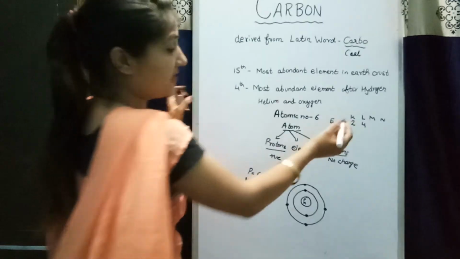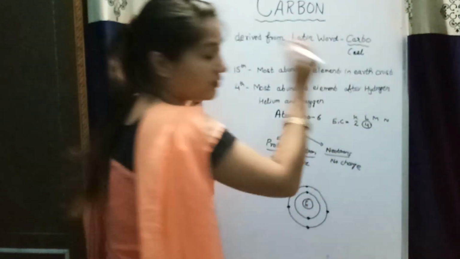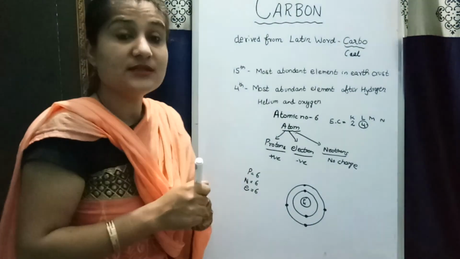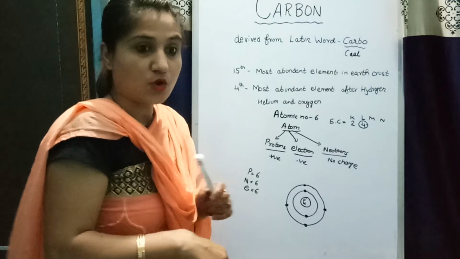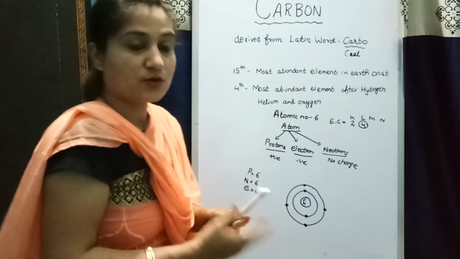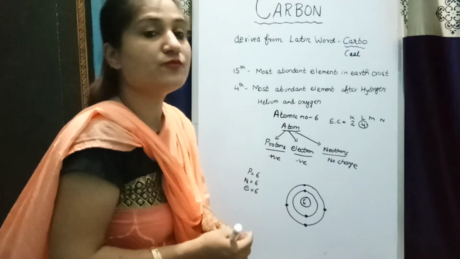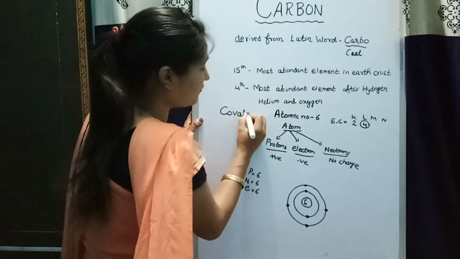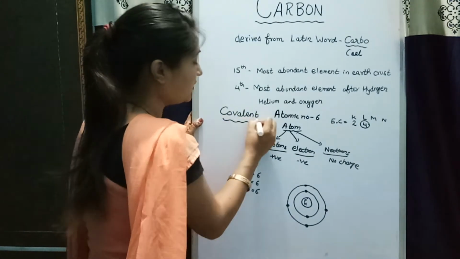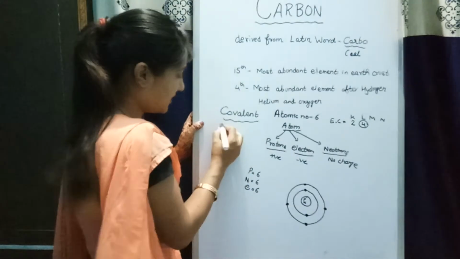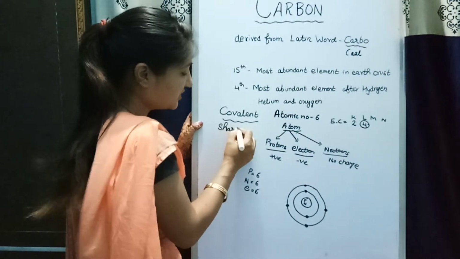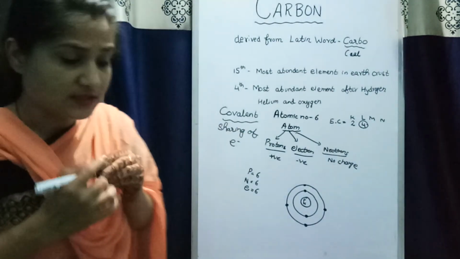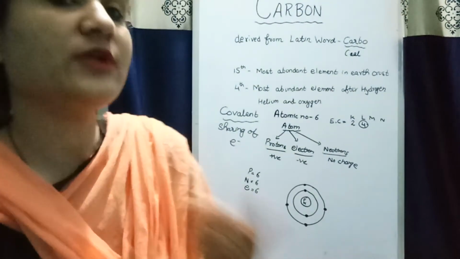Carbon has a valency of 4. That means carbon does not gain electrons and does not donate electrons. Carbon shares electrons to form a bond. That is why it forms a covalent bond, and as we know, a covalent bond is formed by the sharing of electrons. Carbon is not able to gain 4 electrons.